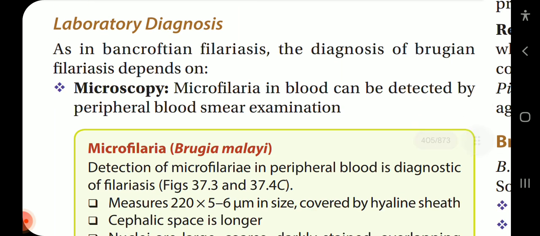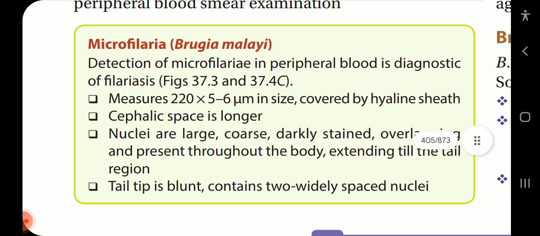Lab diagnosis. As in Bancroftian filariasis, the diagnosis of Brugian filariasis depends on microscopy. Microfilaria in blood can be detected by peripheral blood smear examination. The microfilaria of Brugia malayi. Detection of microfilaria in the peripheral blood is diagnostic of filariasis. Measures 220 into 5 to 6 micrometer in size, covered by hyaline sheath. Cephalic space is longer. Nuclei are large, coarse, darkly stained, overlapping and present throughout the body, extending till the tail region. Tail tip is blunt, contains 2 widely spaced nuclei.